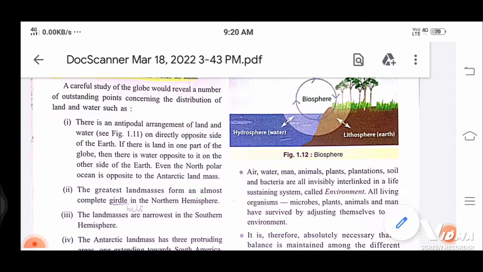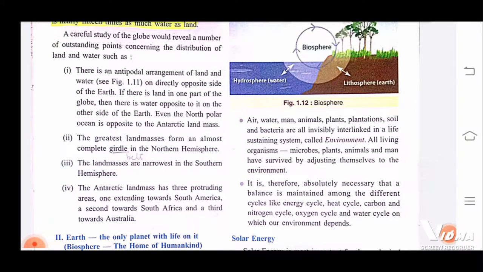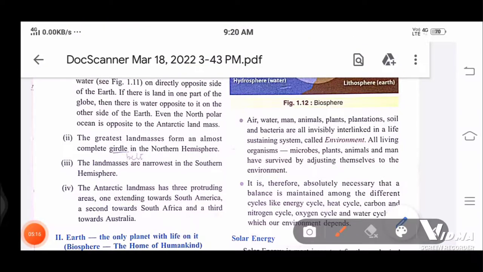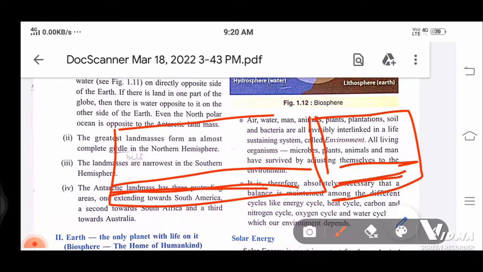Even the North Polar Ocean is opposite to the Antarctic landmass. Now you see the Antarctic landmass, Antarctica. If you see its opposite side, you would see the North Polar Ocean. You may see the map, and you would understand very easily what they are saying. Here we have the Antarctic landmass, and if we check its opposite side, here is the North Polar Ocean, nothing else we are seeing.